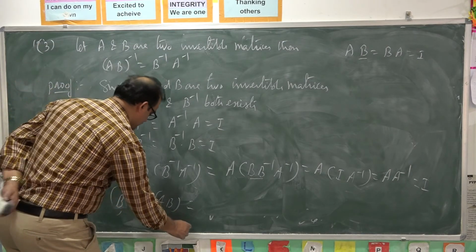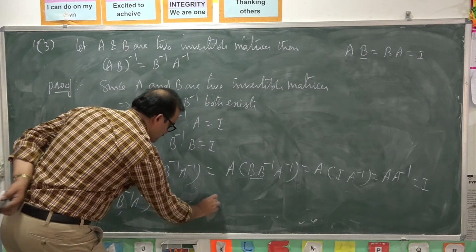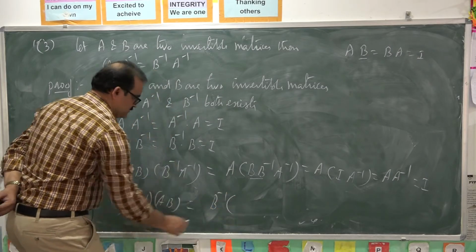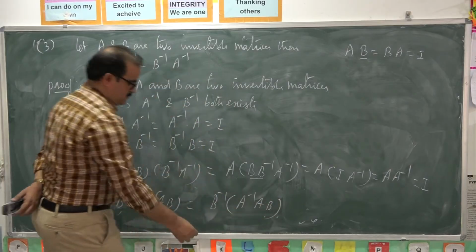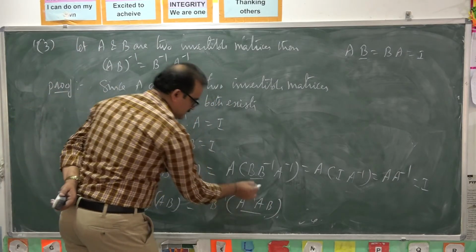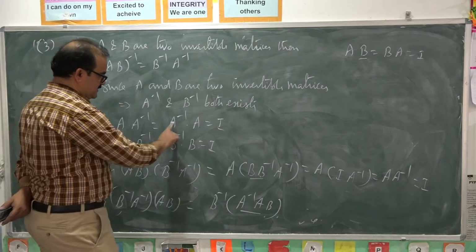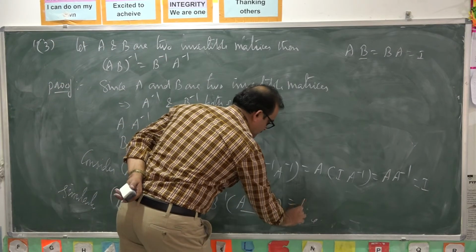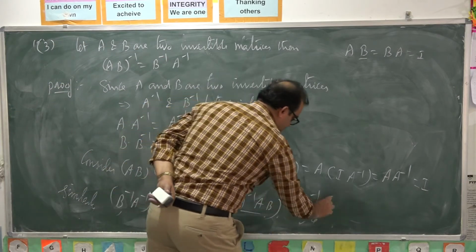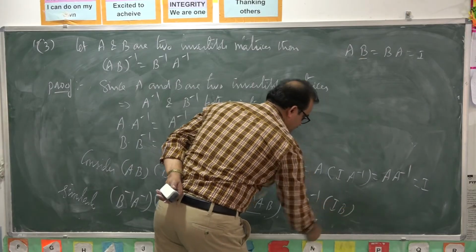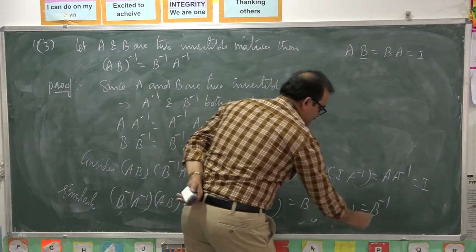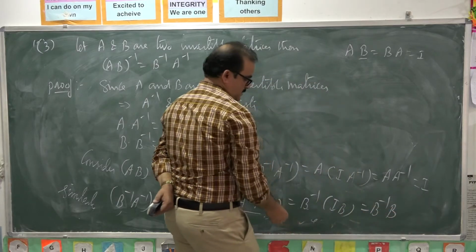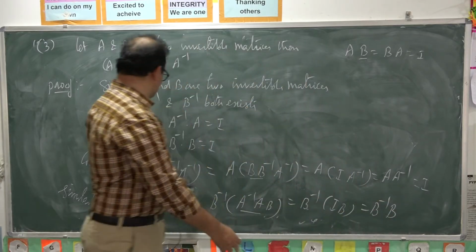So you write it as B inverse into. But what is A inverse into A? That is I. So it is B inverse I into B. B inverse into, what is I into B? That is B. But B inverse into B is I.